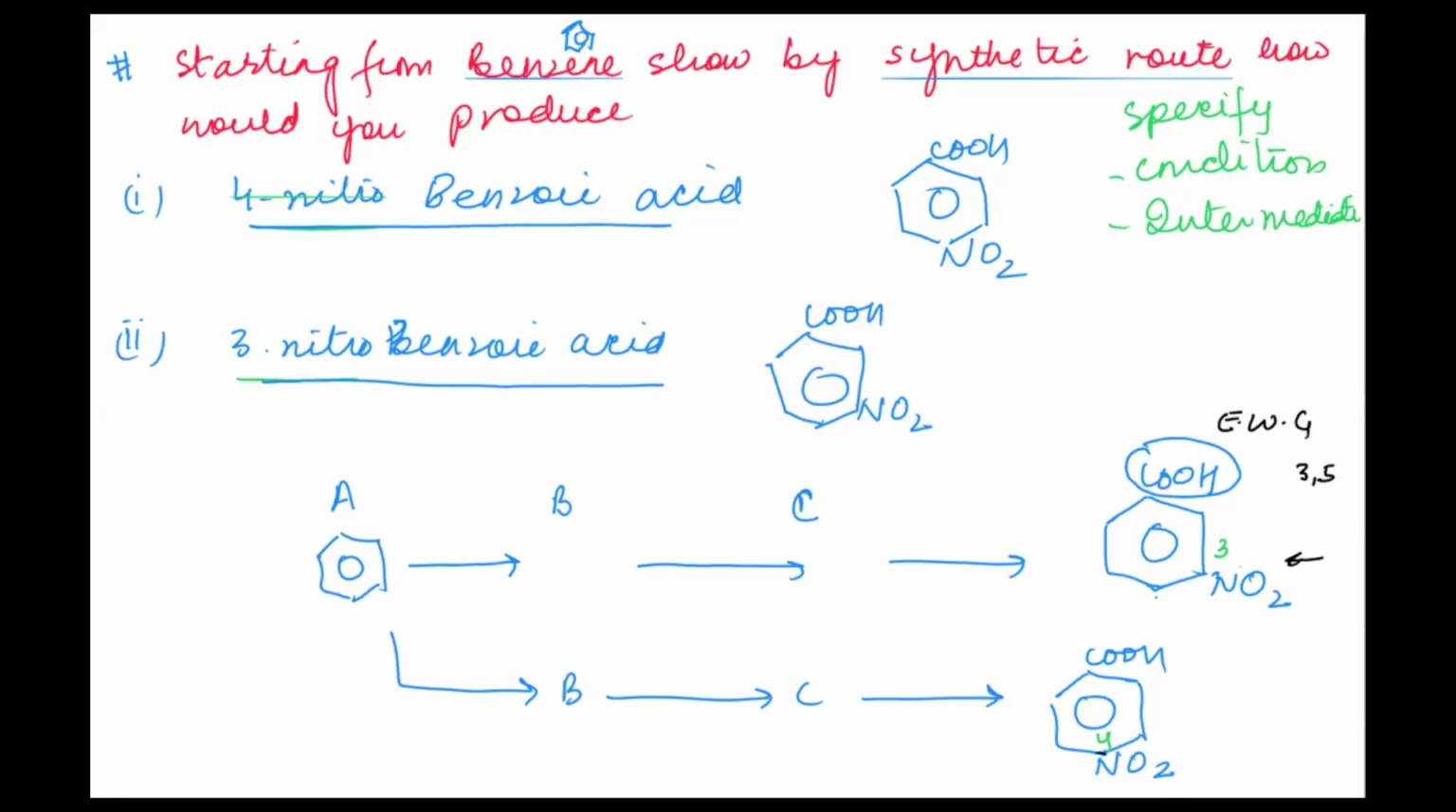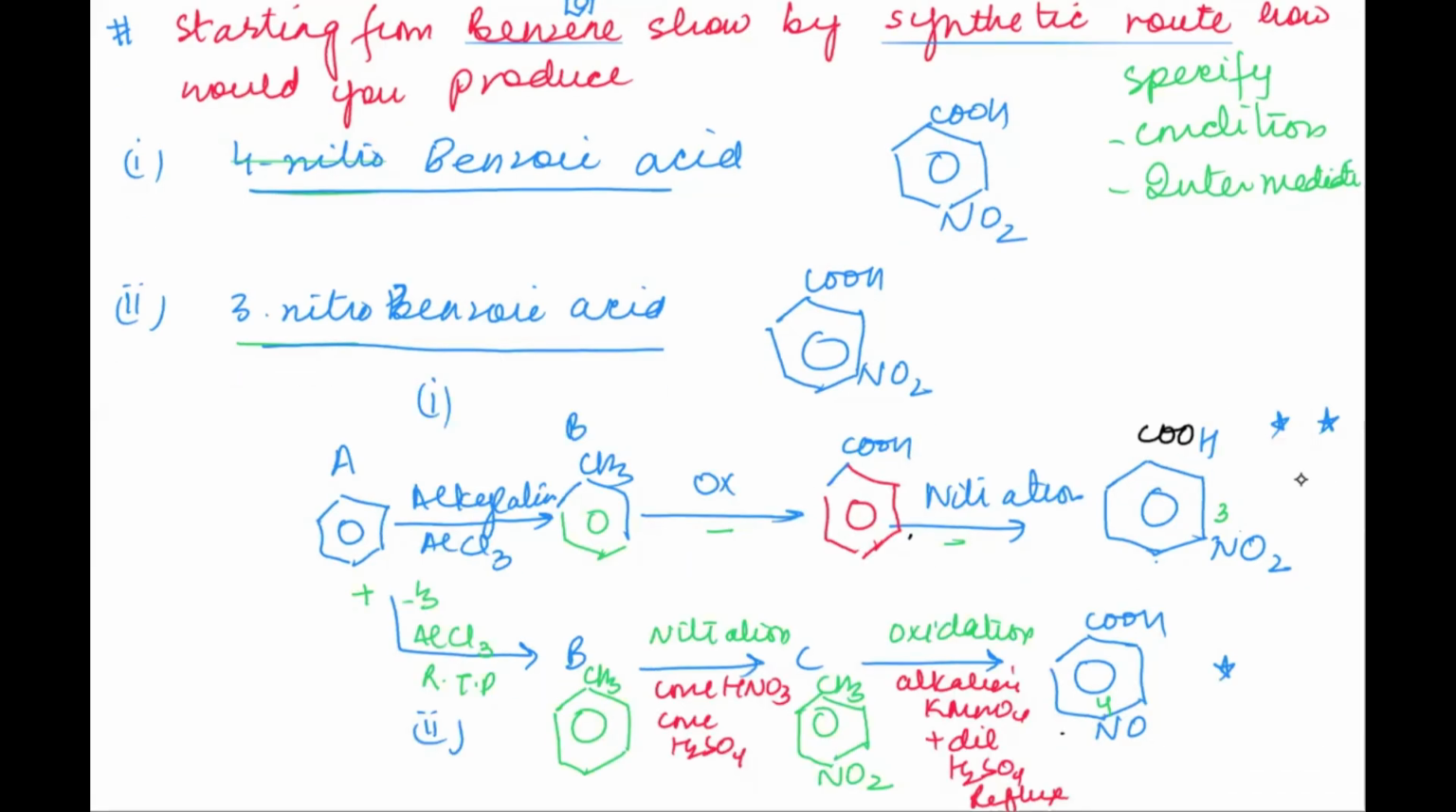But if this group is the first substituent group and it's your electron donating group, then we know that the next group coming will be attached on the second, fourth, and sixth. So in this scenario, if you're making this, NO2 should be attached first. But if you're making this, that means the COOH group should be attached first. Am I clear? So this is the final solution to it.